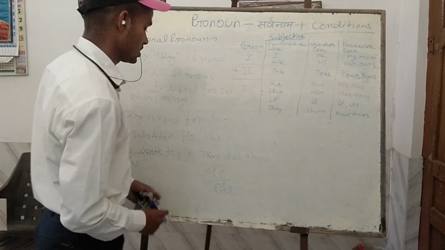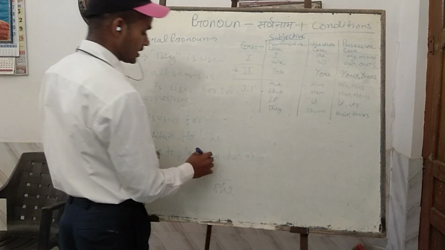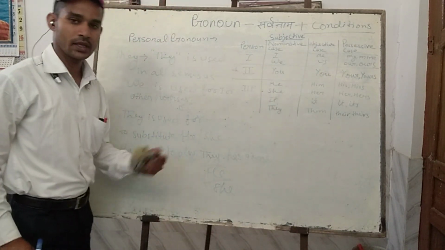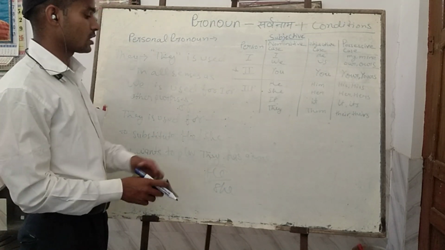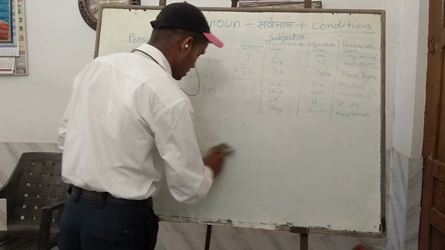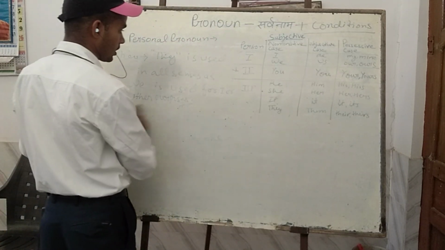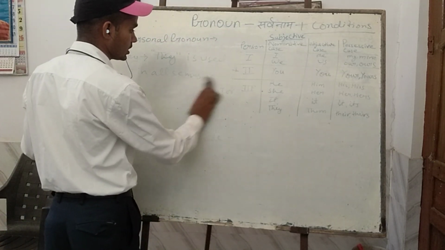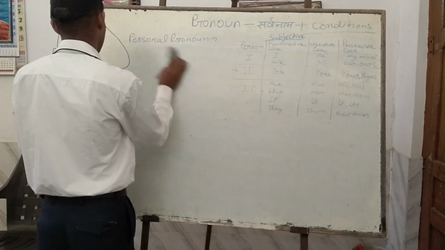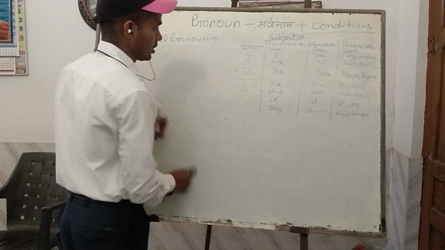In the same way, she can be used here, in the sense of he, she, they can be used here. And you know very well that they is the plural form of he, she and it. In this way these are also used. What you need to learn about this, keep in mind: the use of we, it and a little bit of they, and there is nothing more to learn about this.